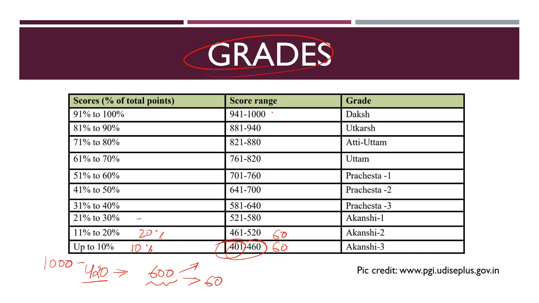Now, the states which come in the topmost range, that is 940 to 1000, they will be called Daksh. The next grade is Utkarsh, then Ati Uttam and Uttam. Then 3 grades are Pracheshta 1, 2 and 3, and then the Akanshi 1, 2, 3 states are there.